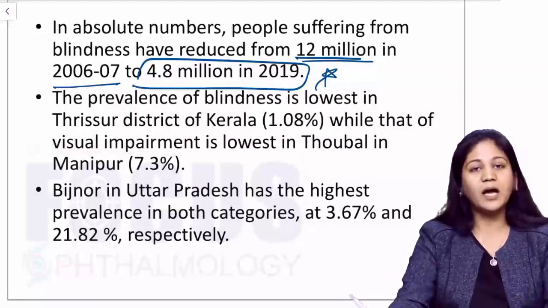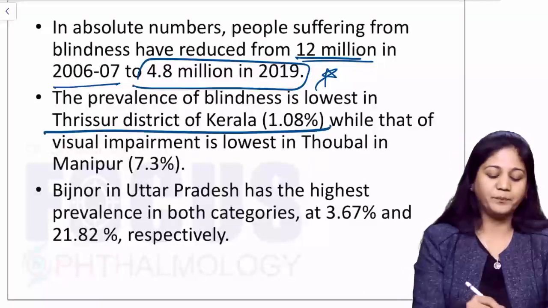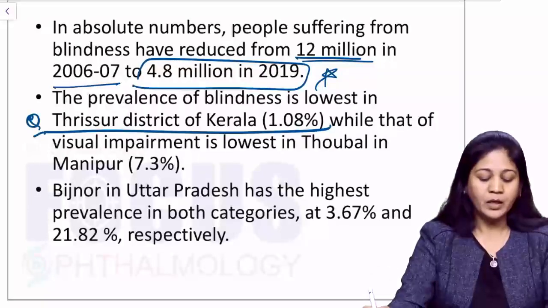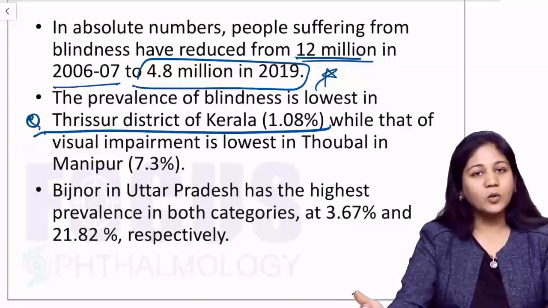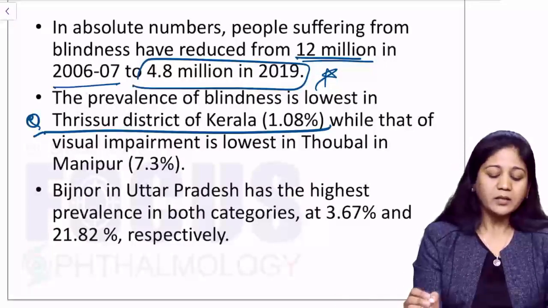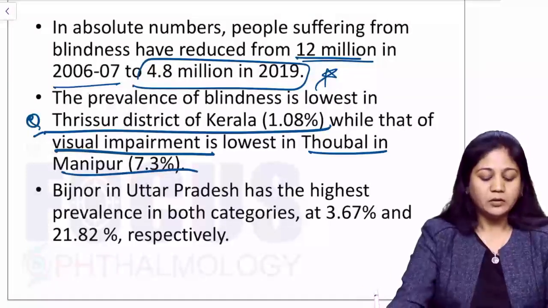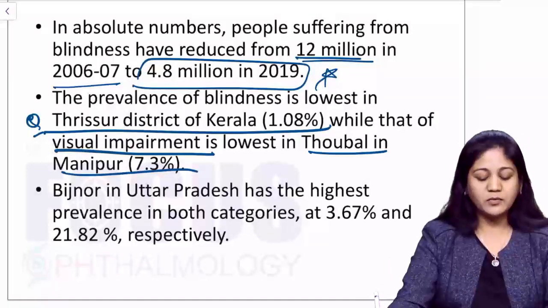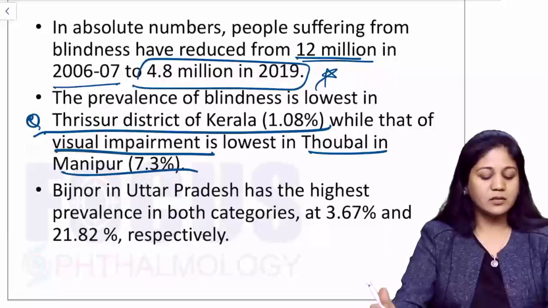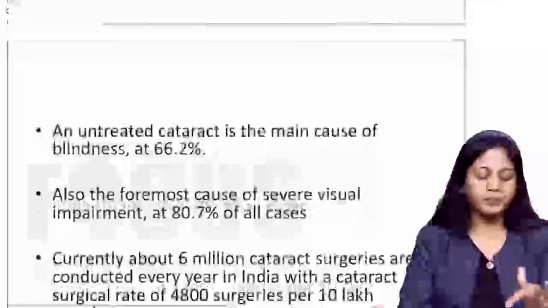Now it was found that the prevalence of blindness is lowest in Thrissur in Kerala. So again, an important question they can ask you: which place has the lowest prevalence of blindness according to the recent survey? And visual impairment is lowest in Thoubal, Manipur. Now Bijnor in UP has been found to have the highest prevalence of both blindness and visual impairment. So Bijnor is another thing which you should remember.